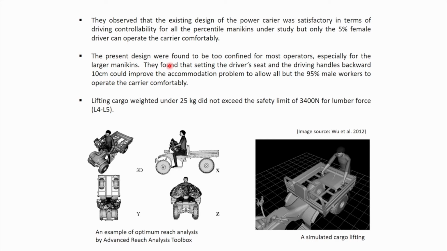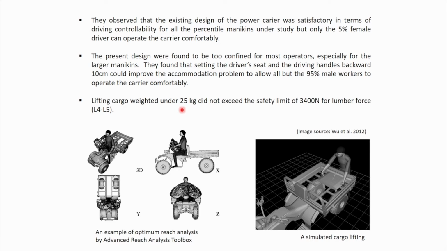The present design was found to be too confined for most operators, especially for large mannequins. They found that setting the driver's seat and the driving handles backward by 10 cm could improve the accommodation problems to allow all but 90% male workers to operate the carrier comfortably.